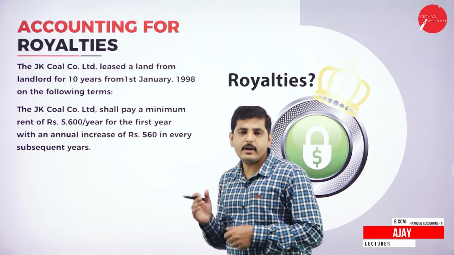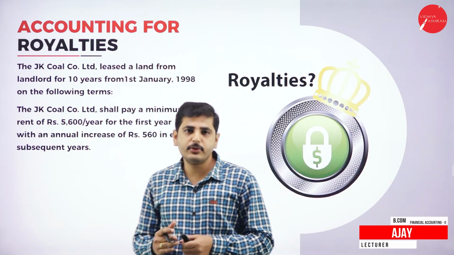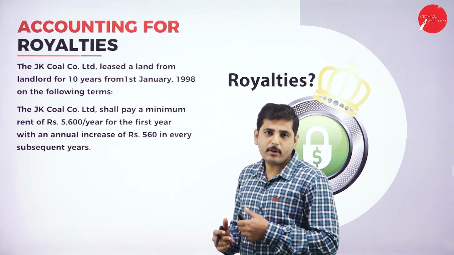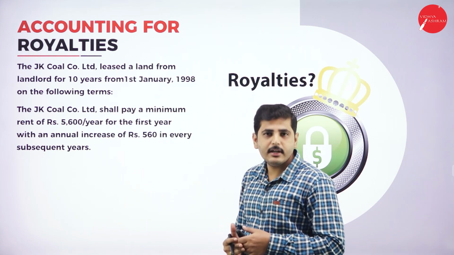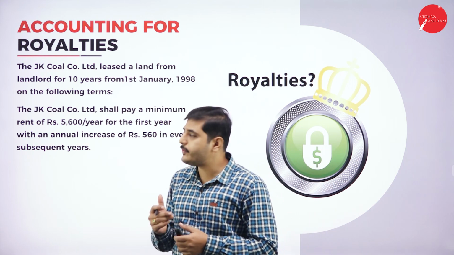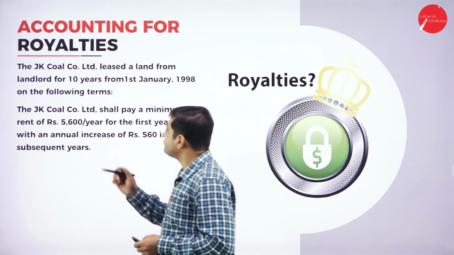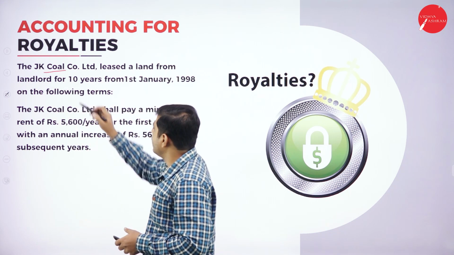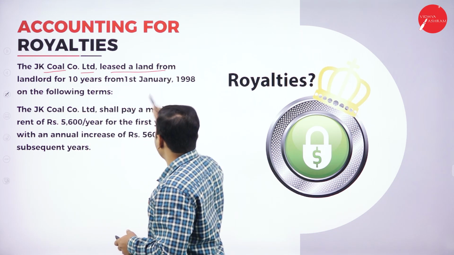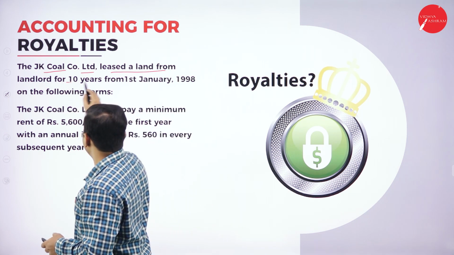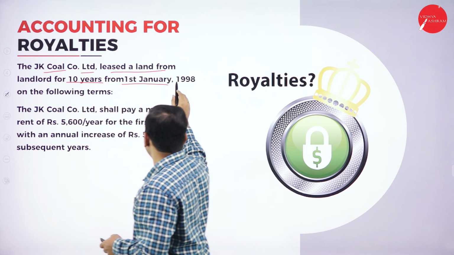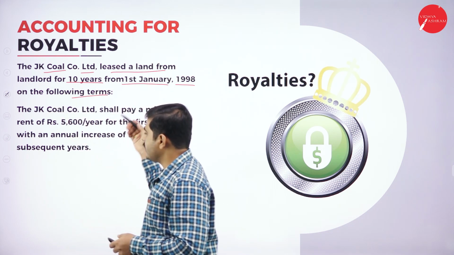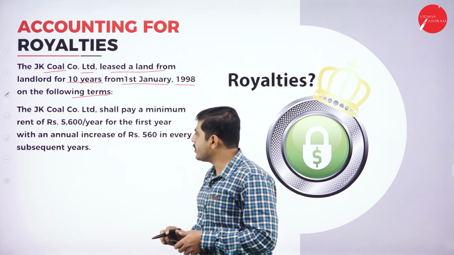In the previous session, we were discussing the ledger entries in the books of the lessee, and in today's session also we are going to solve a problem regarding the ledger accounts in the books of the lessee. Next one: the J&K Coal Company Limited leased a land from a landlord for 10 years from 1st January 1998 on the following terms. Let's look at the conditions.